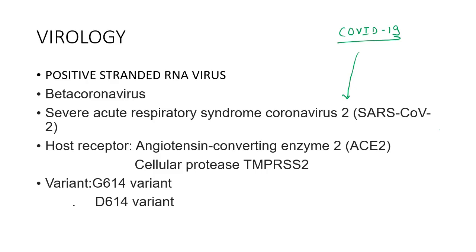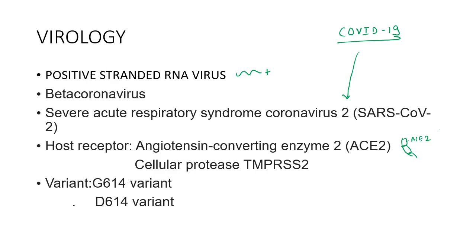Now this SARS CoV-2 virus is basically a single stranded positive RNA virus. It is of the beta coronavirus group. We'll be seeing the groups further. It infects the host receptors, mainly the receptors present on the endothelial cells of, for example, the alveoli, that is the ACE2 receptors. It can also attach to the cellular protease